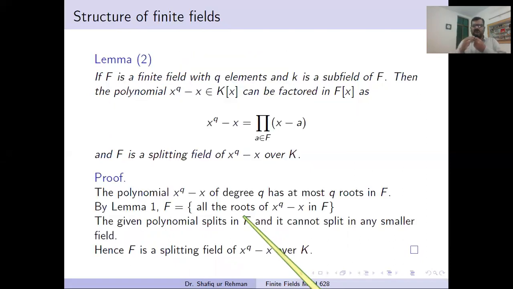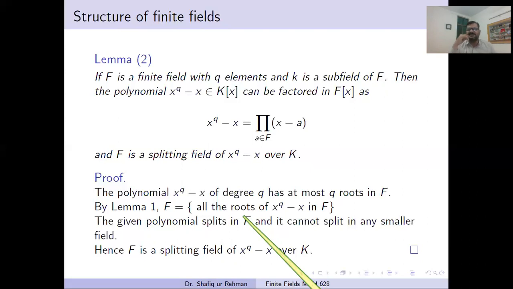Now I hope you understand, and keep trying to understand this. It's interesting. I revise that the message of this lemma is that every finite field is actually a splitting field of some suitable, some special polynomial. And what is a splitting field?